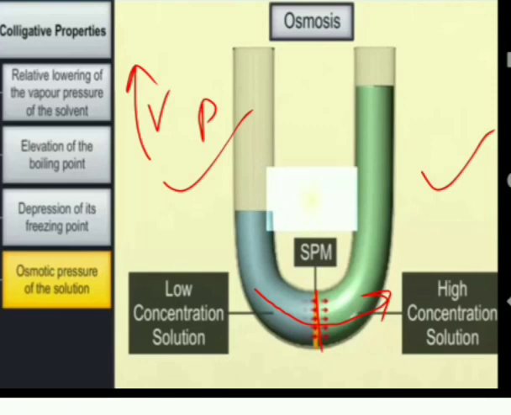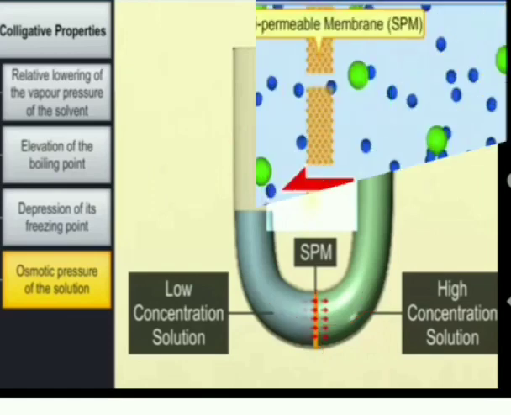This movement of solvent particles is called osmosis, when the water molecules or solvent molecules pass from the low concentrated solution to the higher concentrated solution, or the solvent particles move from the higher vapor pressure to the lower vapor pressure side. This movement is said to be osmosis, and osmosis does not require any force. It is because of the imbalance in the vapor pressure, and hence, to balance the vapor pressure, there is movement of solvent particles from low concentration to high concentration, or from high vapor pressure to low vapor pressure.